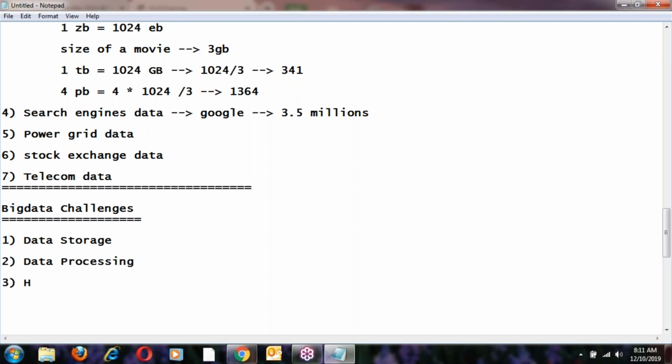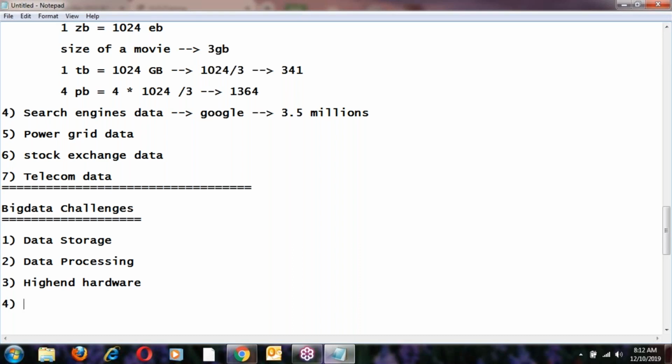Next, with big data, high-end hardware is required, right? What is high-end hardware? We'll discuss that, just wait. High-end hardware is required. Low-end hardware is not enough, and low memory space is not enough. High-speed processors and a high amount of memory space are required. If it is small data, we can go for low-end, but if it is big data, high-end hardware is required.